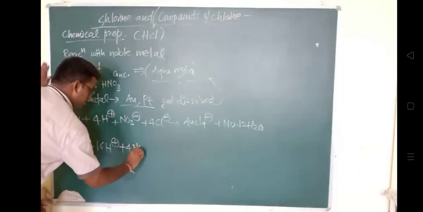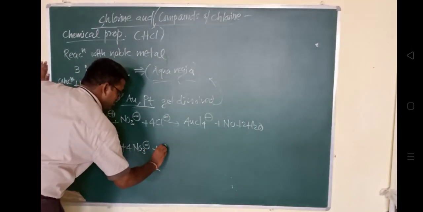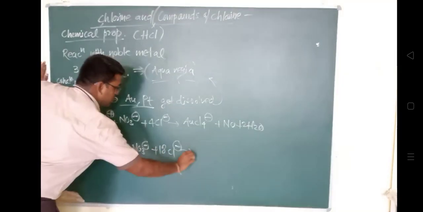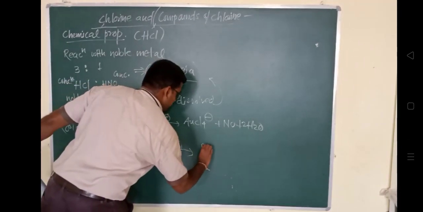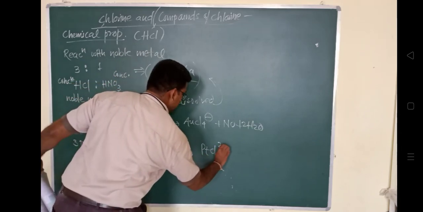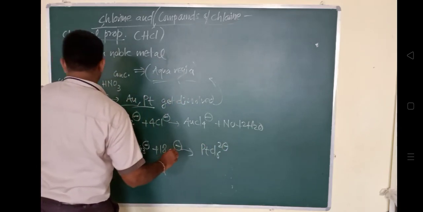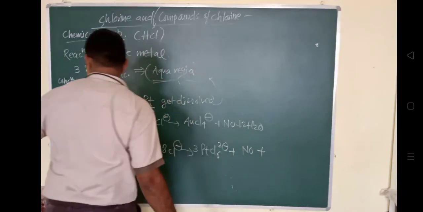So this is 3 times. And NO plus H2O: 4NO plus 8H2O. So this is the reaction which explains that this is the aqua regia formed by 3 to 1 parts of concentrated HCl and concentrated nitric acid.